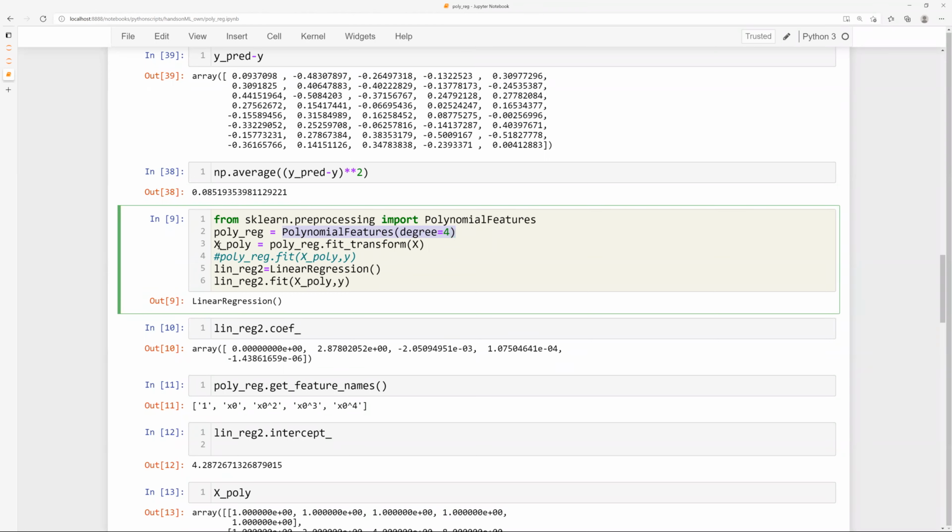And what does transform do? Based on that calculation, it changes your data. Most of the time transform does not happen in place. Please understand that most of the time it does not change the data in the original location. You have to assign this to a certain value. So that is what we are doing here.